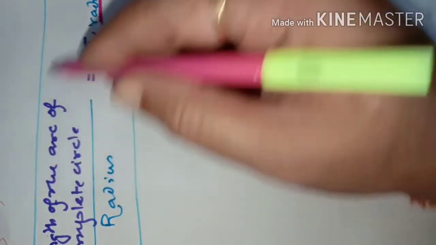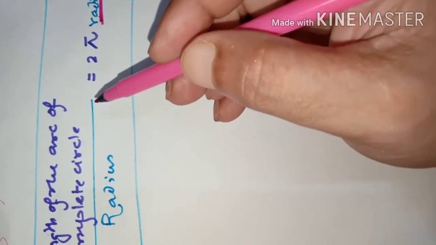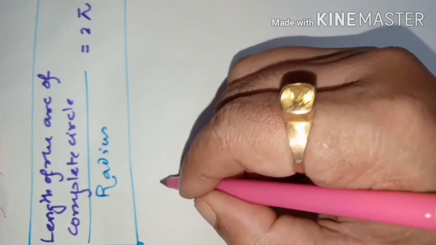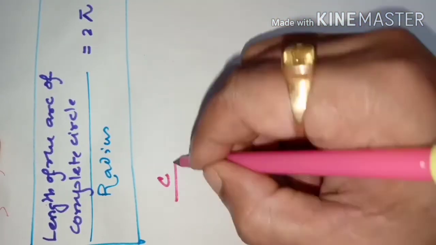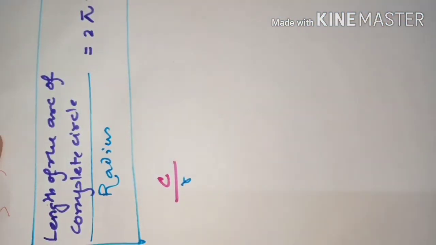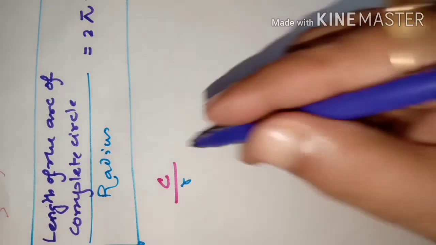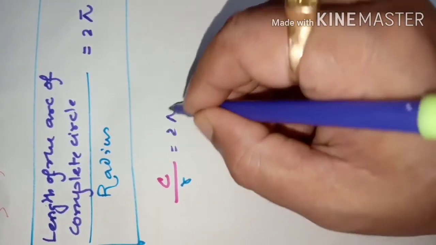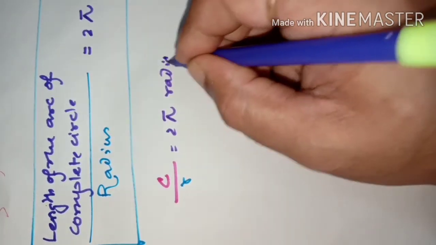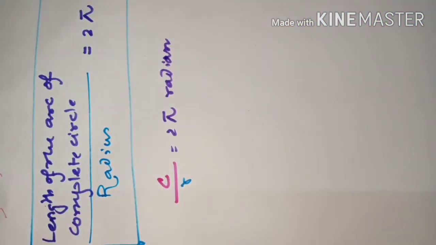Since radius is involved in this whole formula, the length of the complete arc of the circle, the circumference, when divided by the radius of the circle gives a quantity that is 2 pi. It is called radian because radius is involved. So radian is this measurement only.